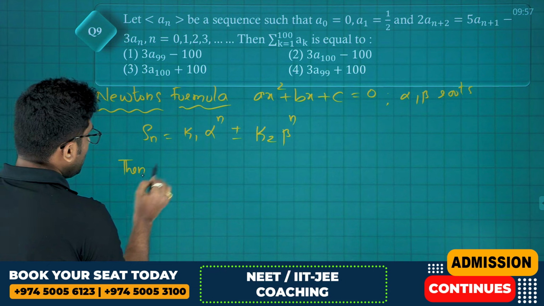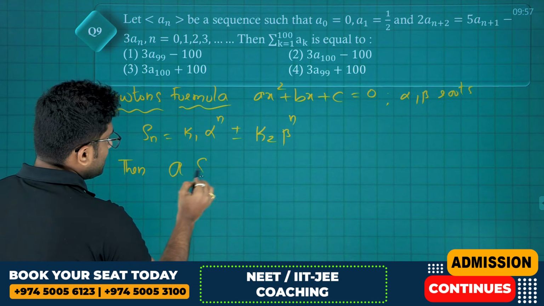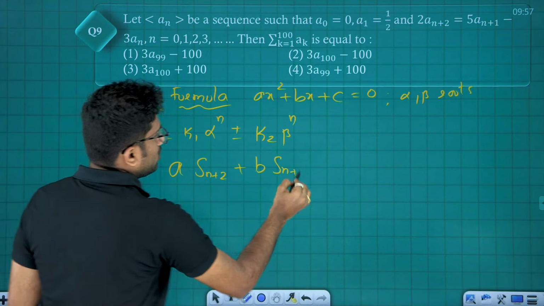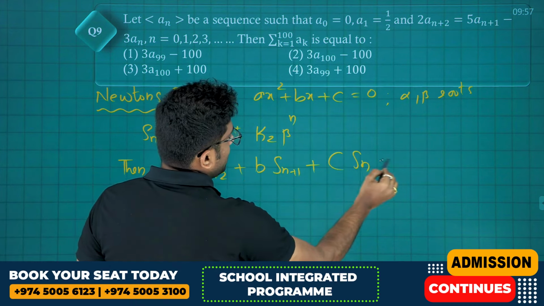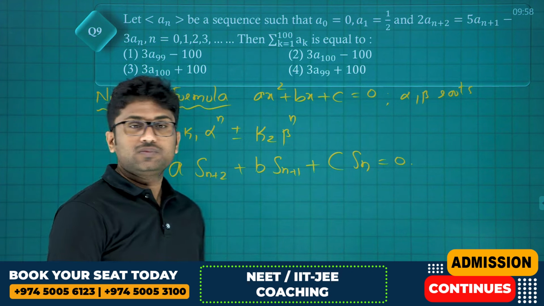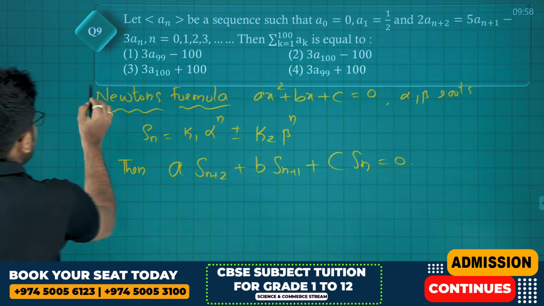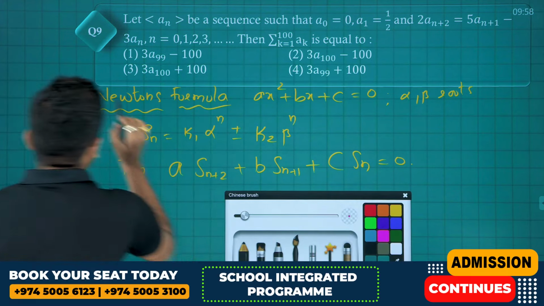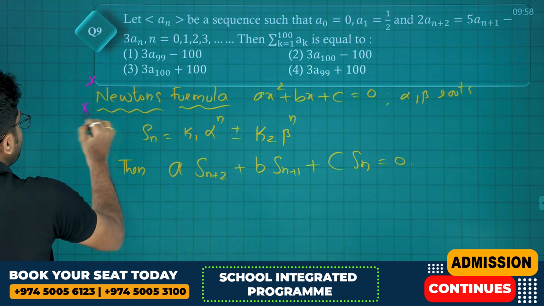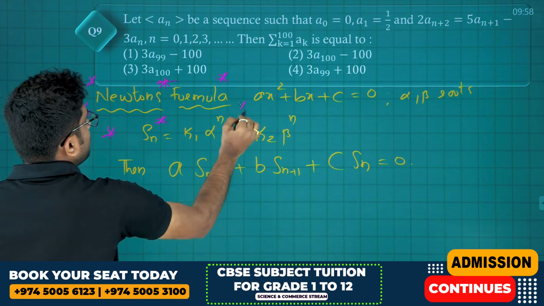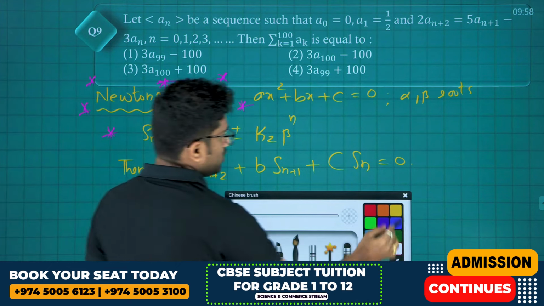Then for sure, a into S(n+2) plus b times S(n+1) plus c times Sn is always equal to 0 for any real values of k1 and k2. This is true, and this formula is called Newton's formula, which is very important, friends. Now we'll come back to this question.